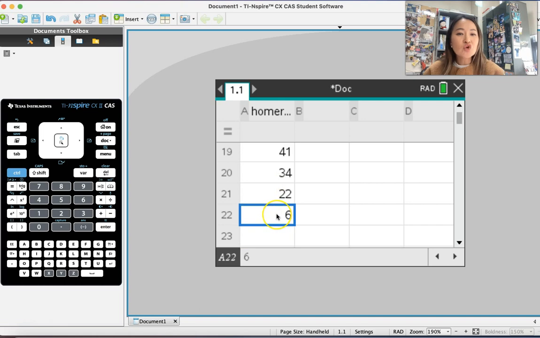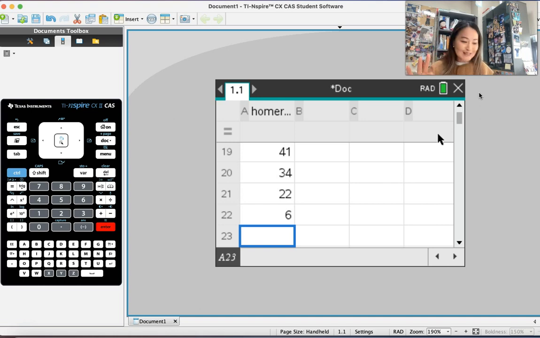You have to make sure that you don't leave your cursor here. You have to make sure that you've completely entered the data and you're on row 23, otherwise it doesn't process all the data. Now you have home runs for Babe Ruth on here. Remember, the first thing I'm going to show you is the one variable statistics. I told you we're going to talk about 3 things.